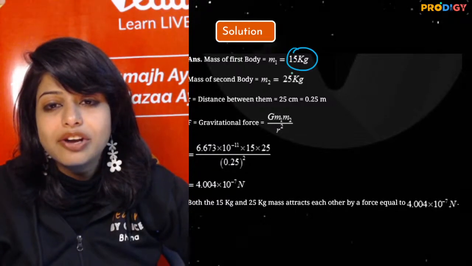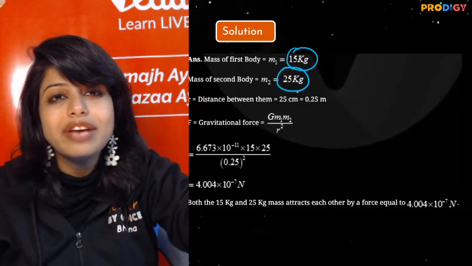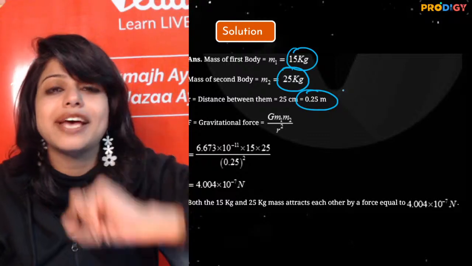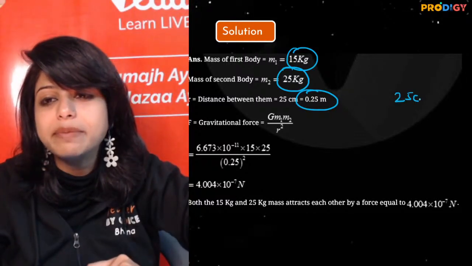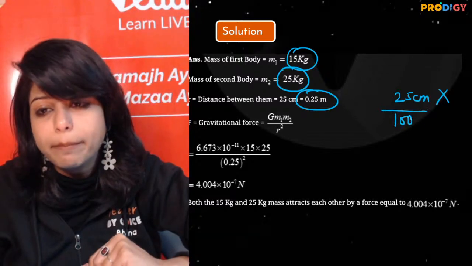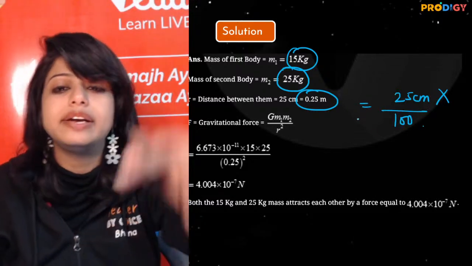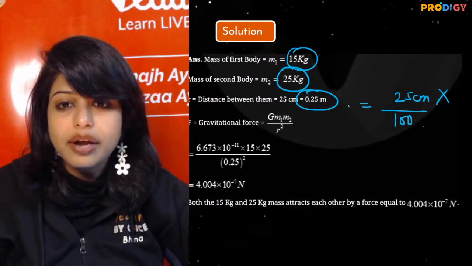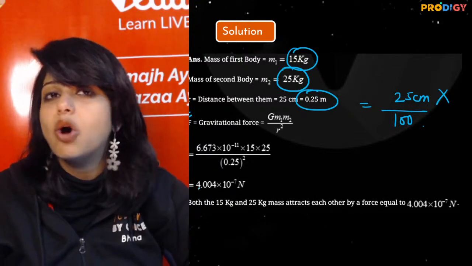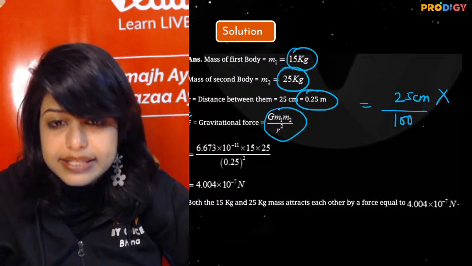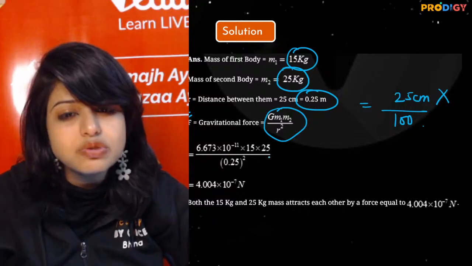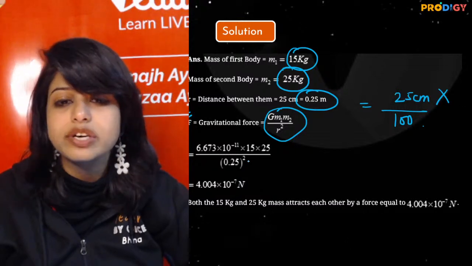15 kg, 25 kg. The only thing we have to match in any of the numericals is to look for my SI units. Not 25 centimeter, no. We have to convert this into meter. So when I divide it by 100, it is 0.25 meter. Now all these values, when I put in the force, that is my law of gravitation, I get 6.67 into 10 raised to power minus 11 into 15 into 25 upon 0.25 whole square.